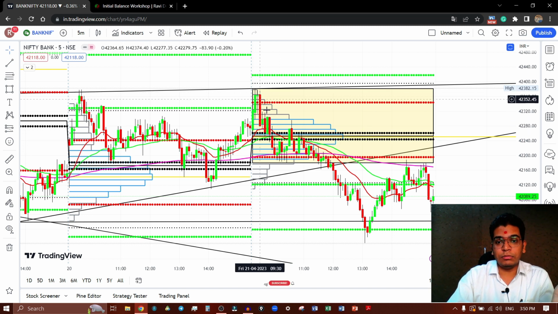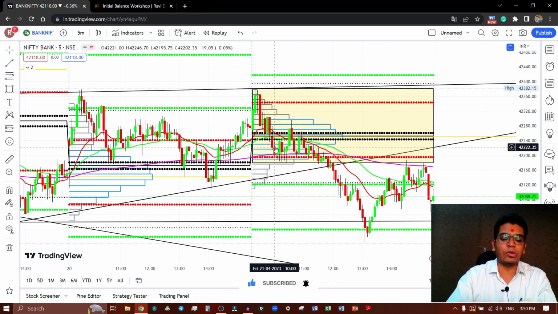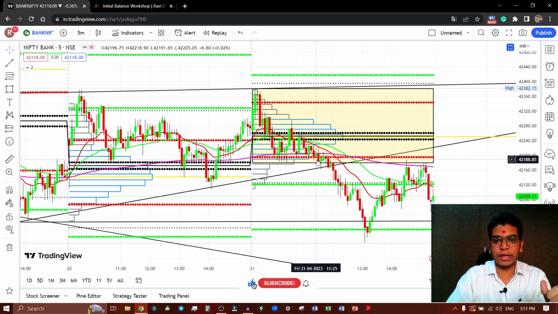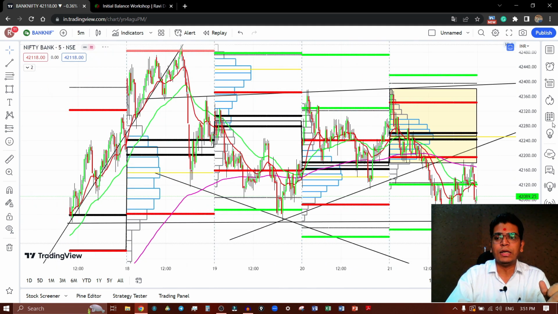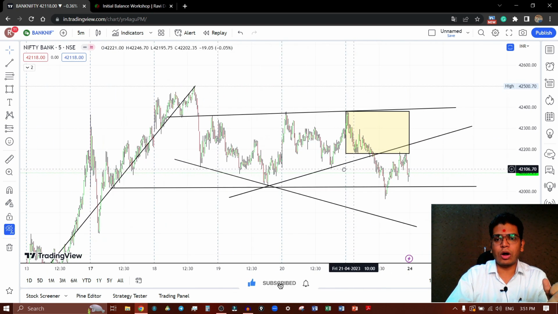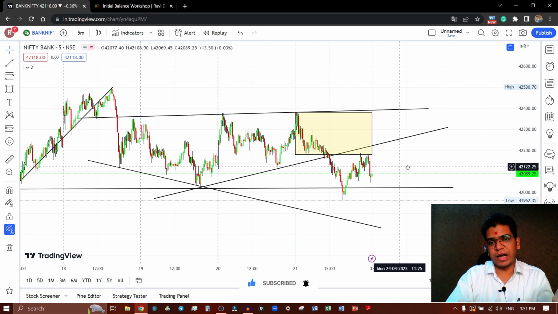Here the initial balance is completed, and by measurement we can tell that this is a narrow initial balance range, and for a narrow one there are two probabilities: double distribution and sideways. Here the market is breaking this initial balance candle, closing below the initial balance low. Very first, when the market broke this level, it took support from this trend line. I shared this screenshot in the Telegram channel as well. Guys, whether you are using the indicator or not, by naked chart as well, you can analyze the market very gracefully.